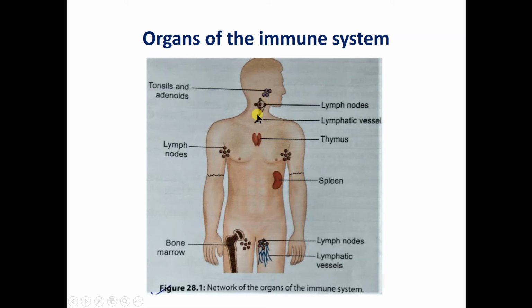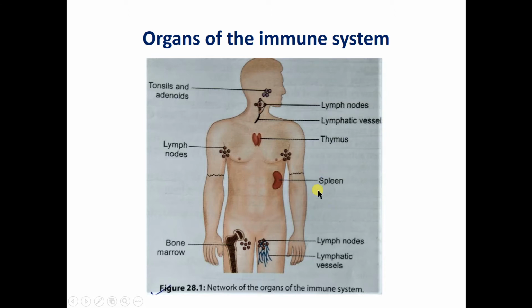These cells will destroy this foreign material, and those different types of foreign materials which can infect the mucosa, these mucosal foreign bodies, will be destroyed by the mucosa associated lymphoid tissue. So these are the different cells and different organs of the immune system.